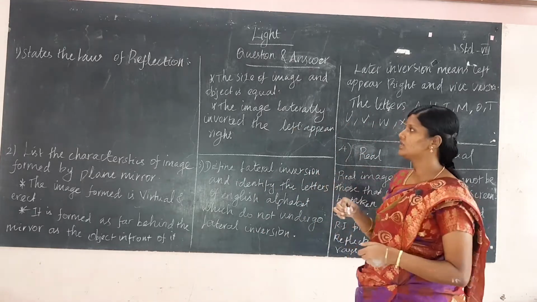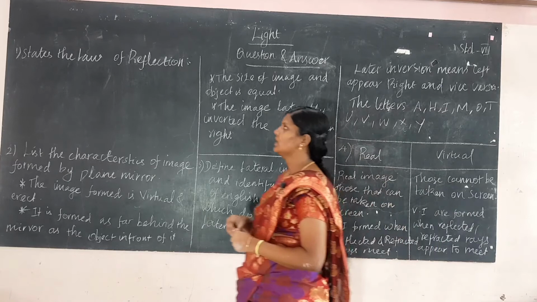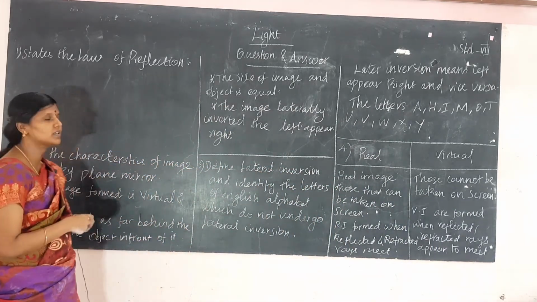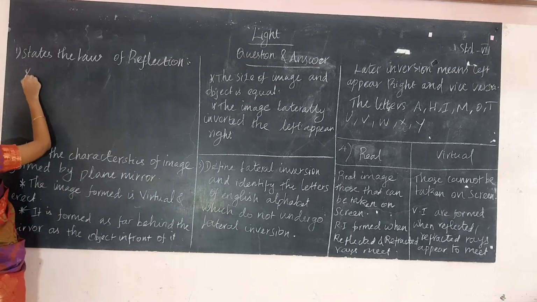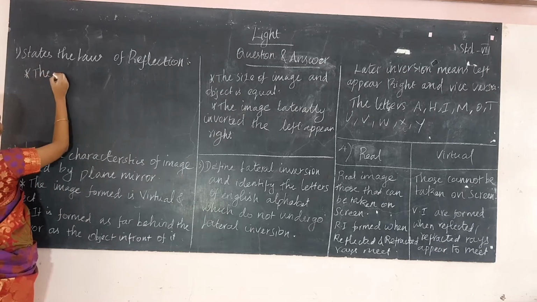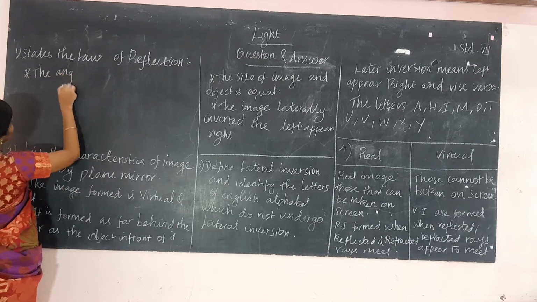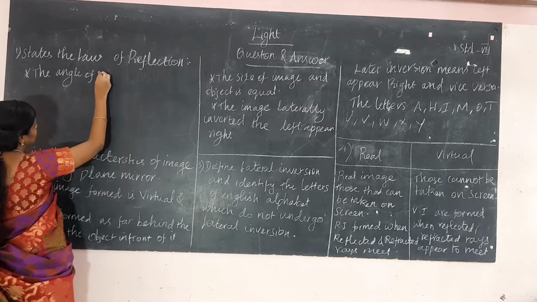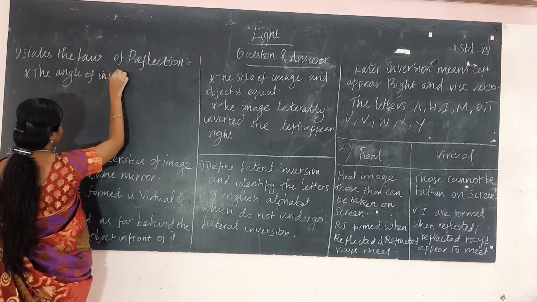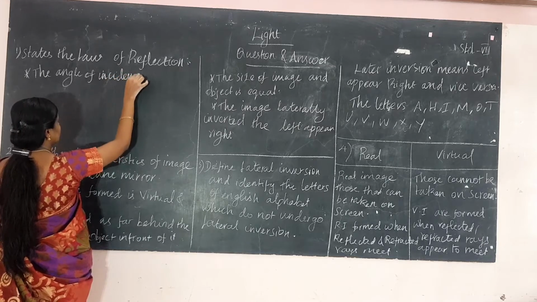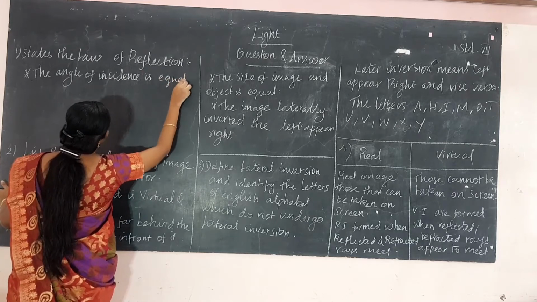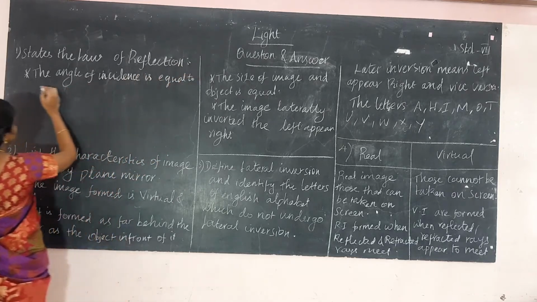First, state the law of reflection. The law of reflection has two conditions. The first condition is that the angle of incidence is always equal to the angle of reflection.